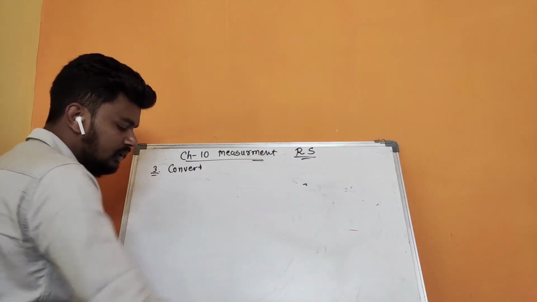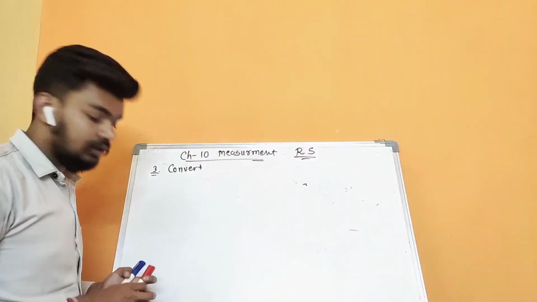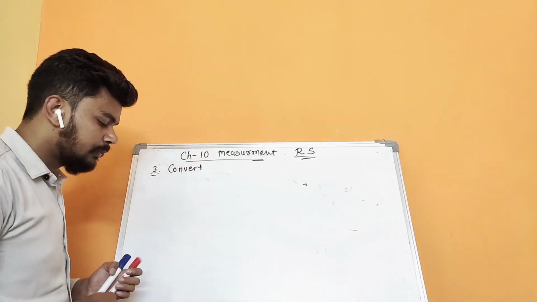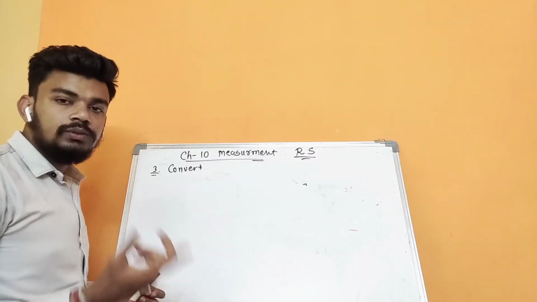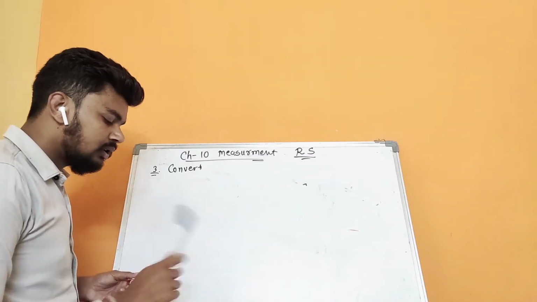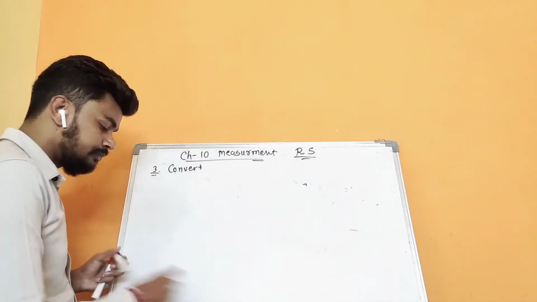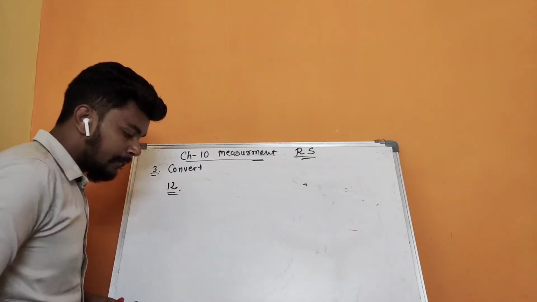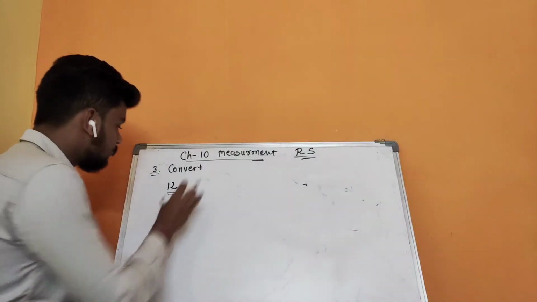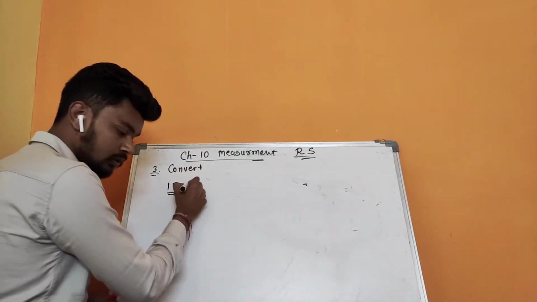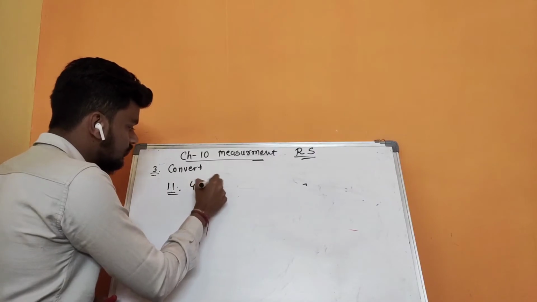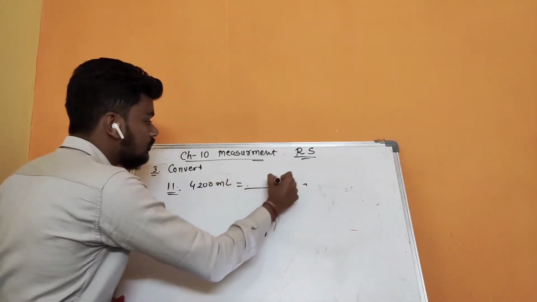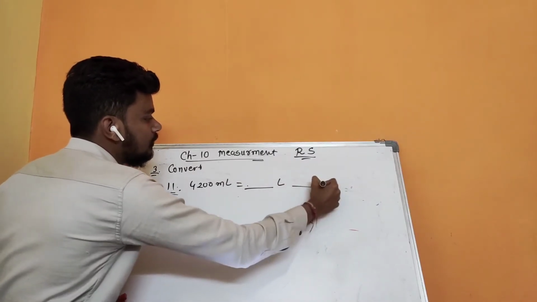Okay, next the 10th one and 11th one. I am doing the 11th one. Remaining, there is only one left after that, which is the 12th one. That you can do in the homework. Sorry, 11th one: 4200 ml is equal to this much of liter and this much of ml.